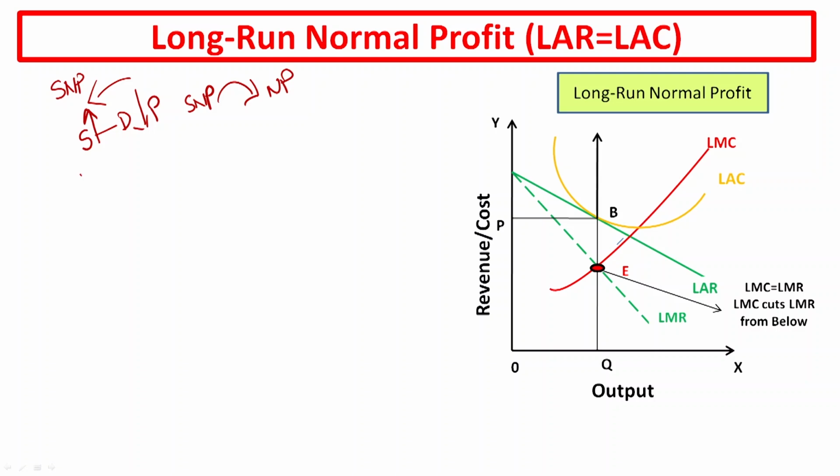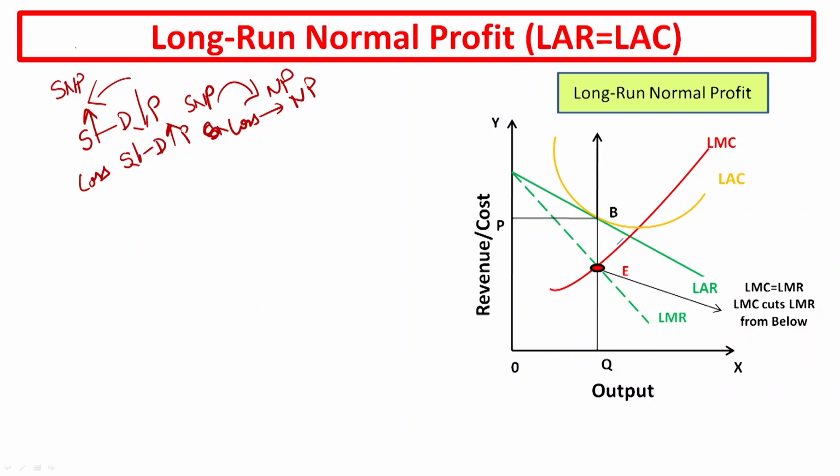Just opposite to that, if your firm is earning a loss, that means your firm will leave the group, supply will fall, but demand remains constant. When supply is less and demand is more, then you have to increase the price. Then again your loss is converted into normal profit.